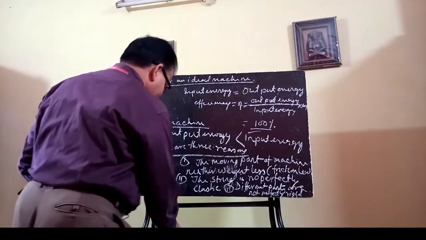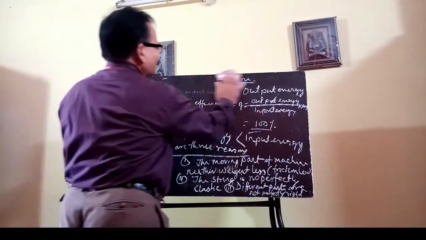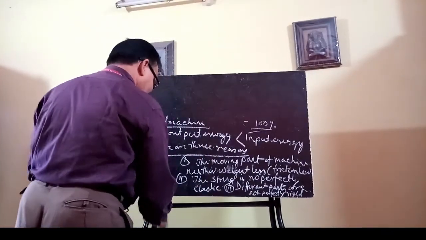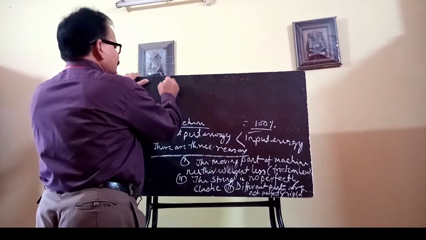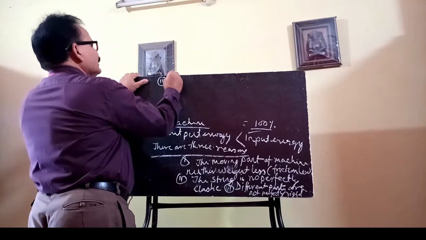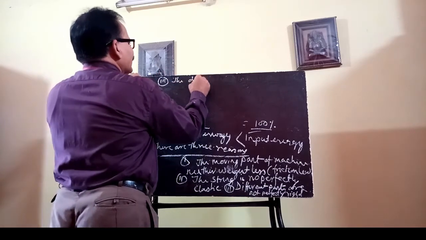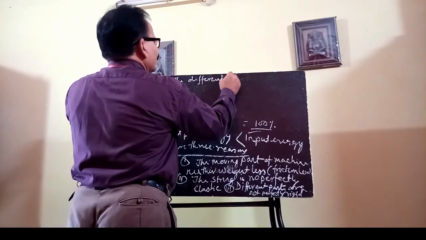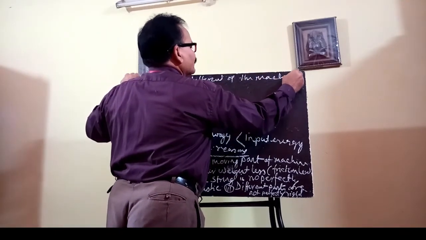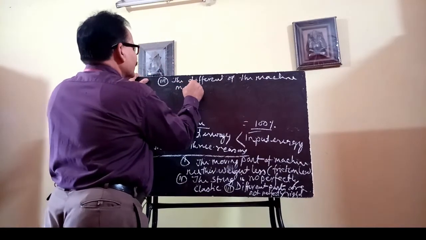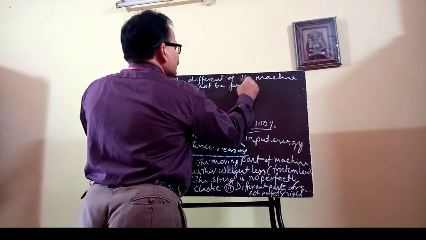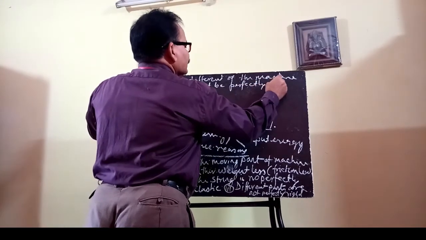Okay. Third point is that different parts of the machine may not be perfectly rigid.